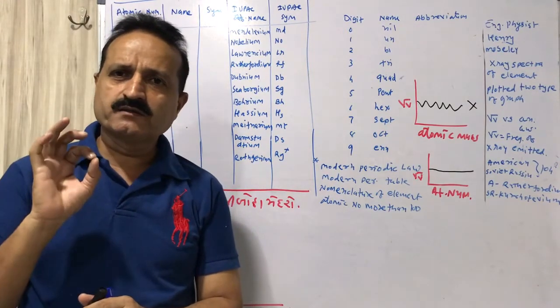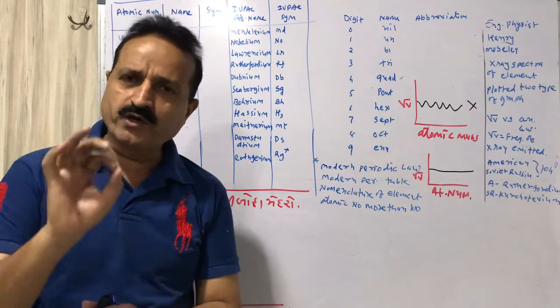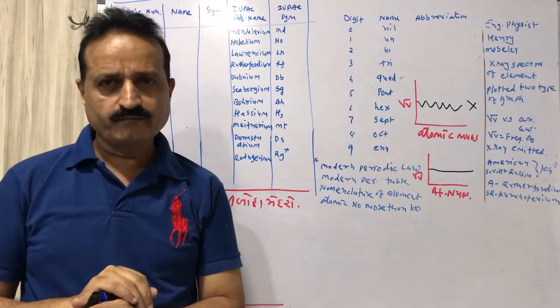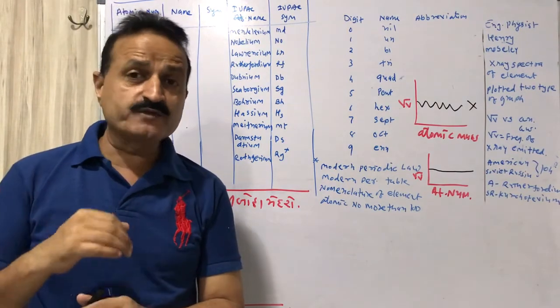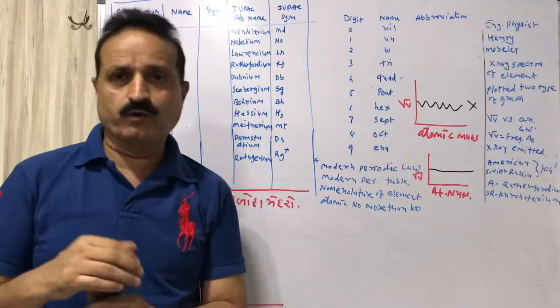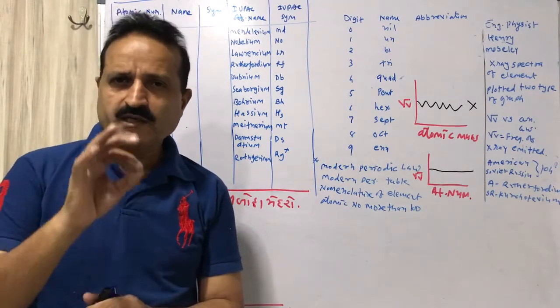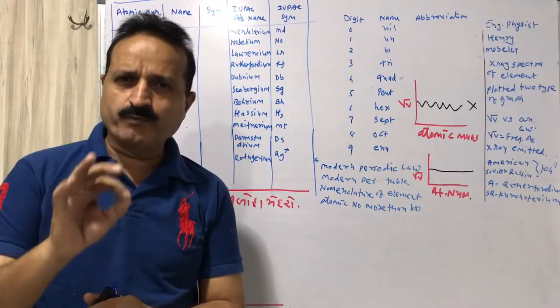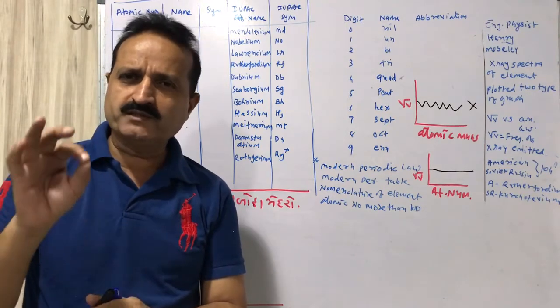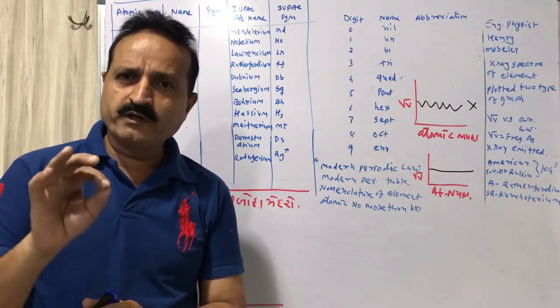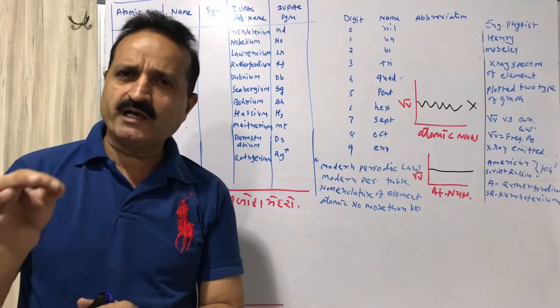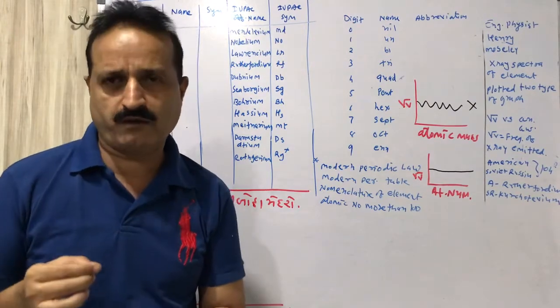That is the periodic law. Now the modern periodic law: physical and chemical properties of elements are a periodic function of their atomic number.